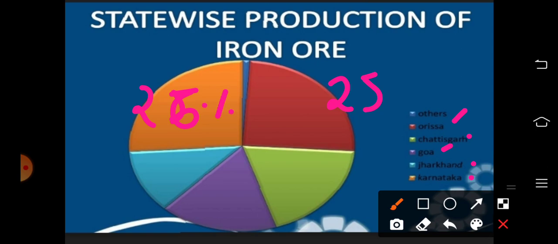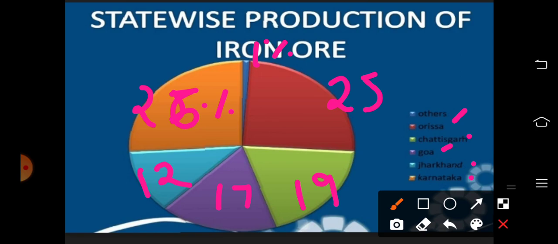The next one is Chhattisgarh, which produces about 19% of the total iron ore production. Then comes Goa, which produces 17%. Then comes Jharkhand, which produces about 12%, and other states about 1%.